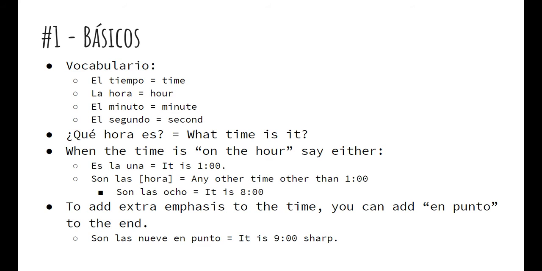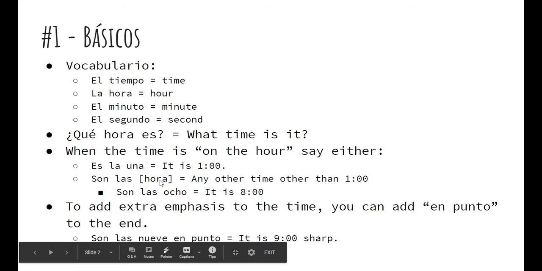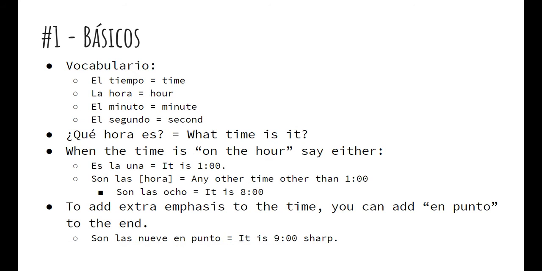Back to the es la una versus son las and then any other time. That una is feminine because it's referencing technically the hour. So it's like it is the 1 o'clock hour, or they are, and then the other times are technically plural. So any other time more than one is plural. Two's got a plural number. So you've got son las dos or son las tres.